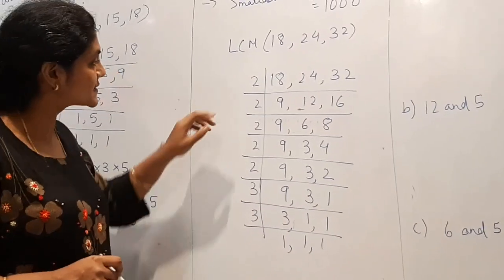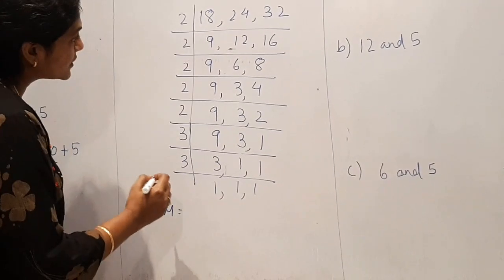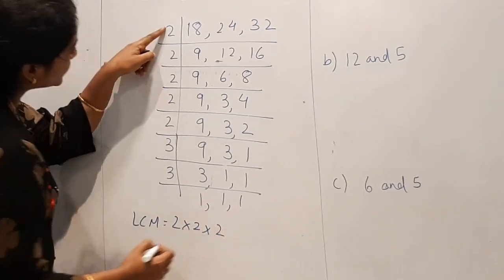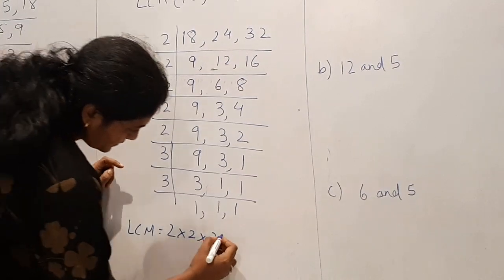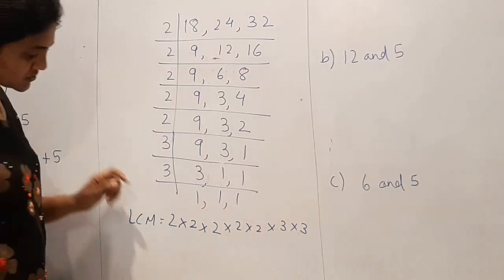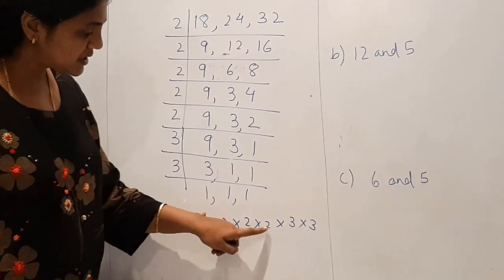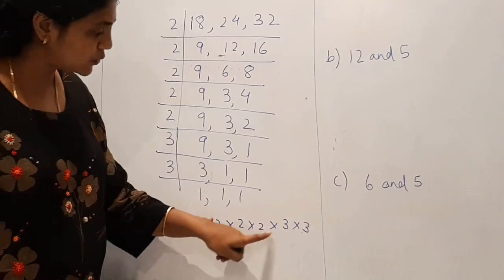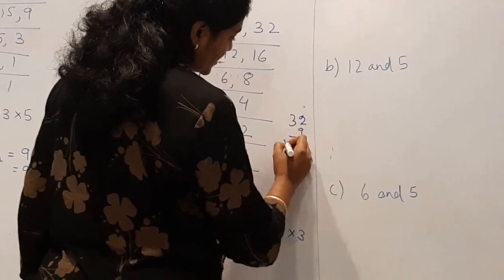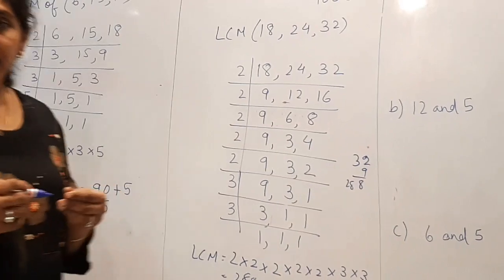So LCM is, just find the LCM. So LCM will be 2 into 2 into 2, how many times? 1, 2, 3, 4, 5, into 3 into 3. So 2 2s are 4, 4 2s are 8, 8 2s are 16, 16 2s are 32, 32 into 9. So that is 288. Right?